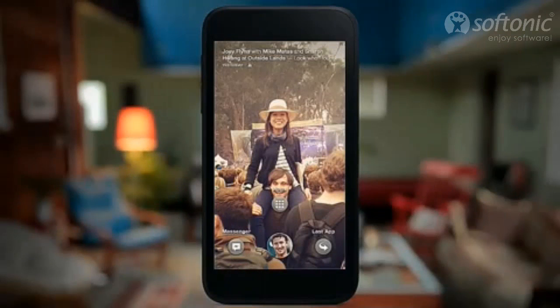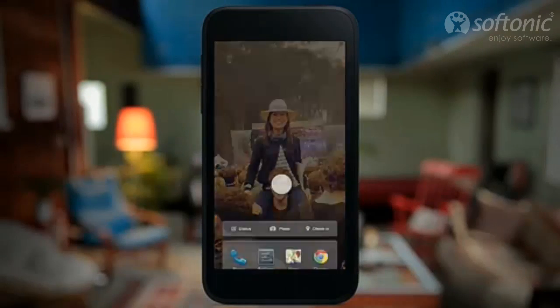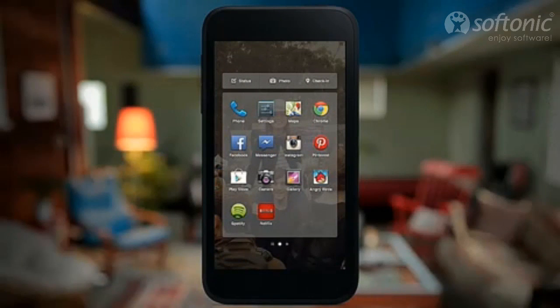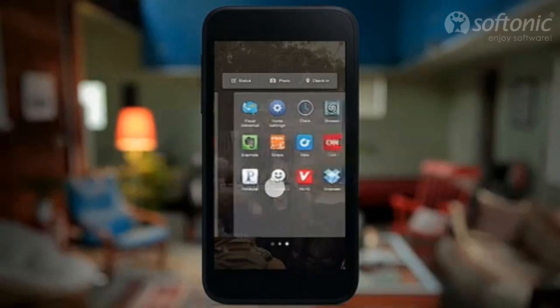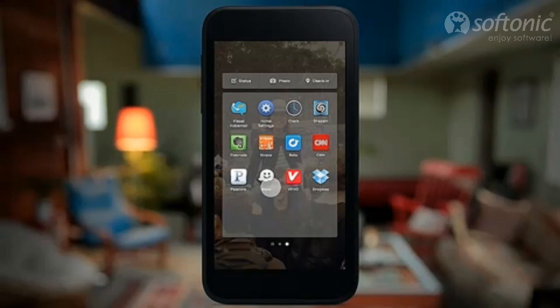So let's say that you want to get directions to a restaurant that you're going to go to. What you do is you put your finger on your face there at the bottom, and these options pop out for apps, Messenger, and the last app that you're in. You just swipe up, and there are your apps right there. Just one swipe away. All your apps, and the launcher has pages and everything else that you'd expect.